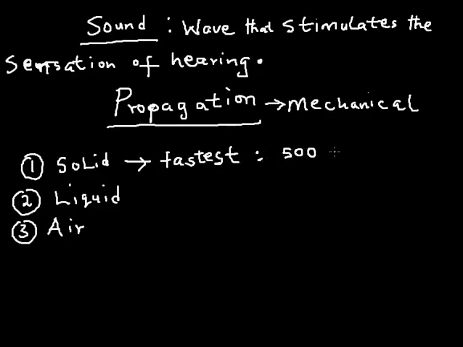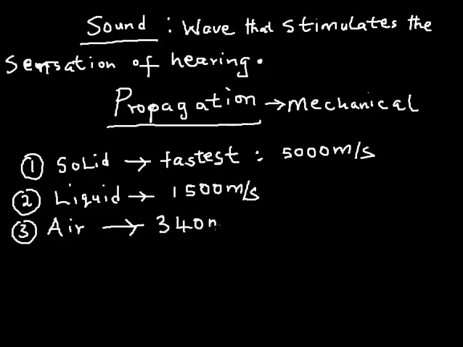So sound will travel fastest when it is passing through a solid, followed by liquid. The velocity of sound in liquid is approximately 1,500 meters per second. Then sound is slowest in air with a velocity of 340 meters per second.